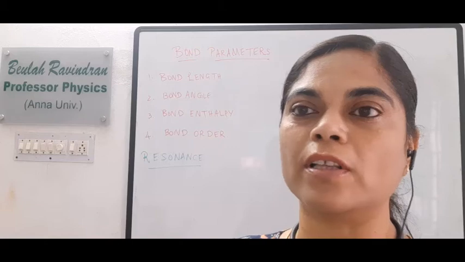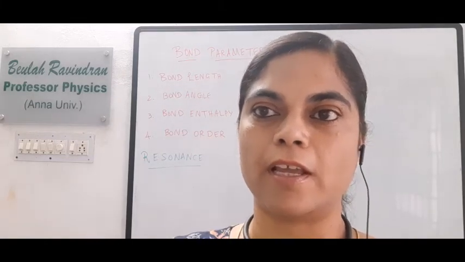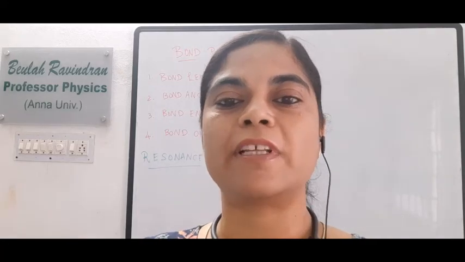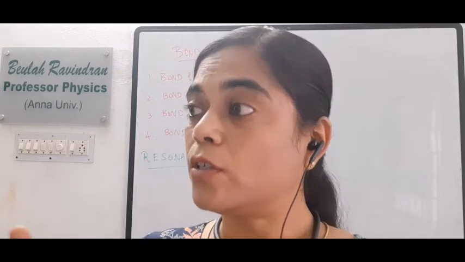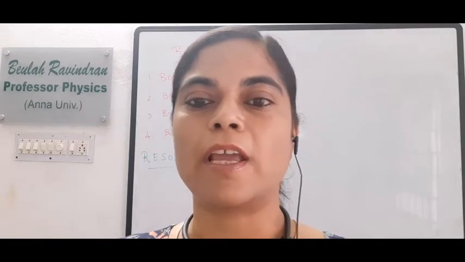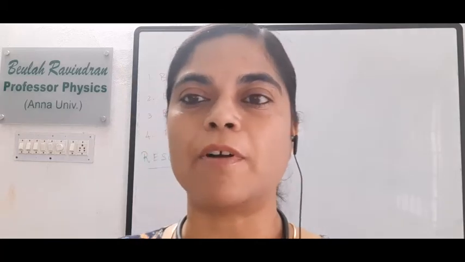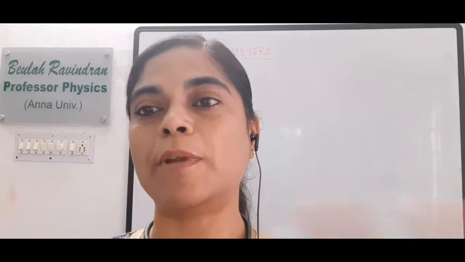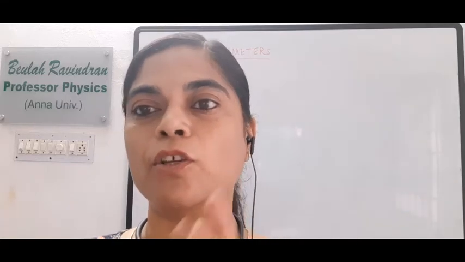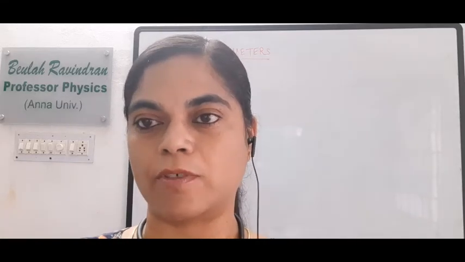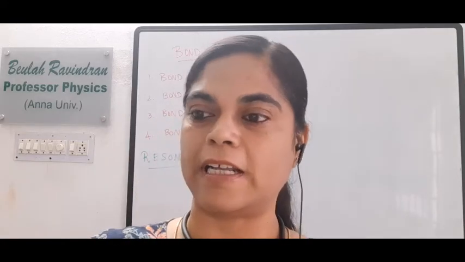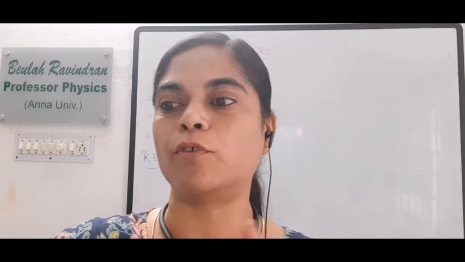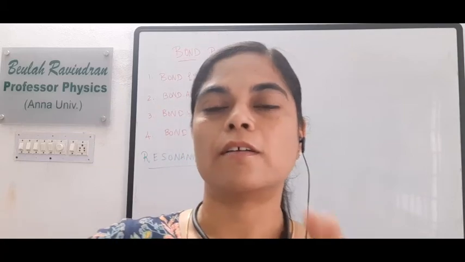Then we may see all the bond parameters. The first one is bond length. It is the equilibrium distance between the nuclei of 2 bonded atoms in a covalent molecule. It is the sum of the covalent radii of the bonded atoms. So what is the meaning of that? The equilibrium distance between the nuclei of 2 bonded covalent atoms.